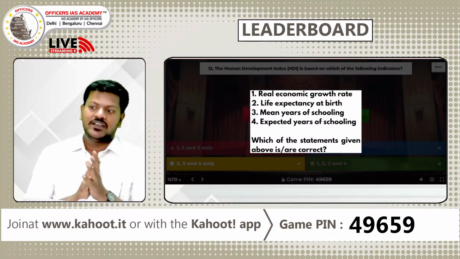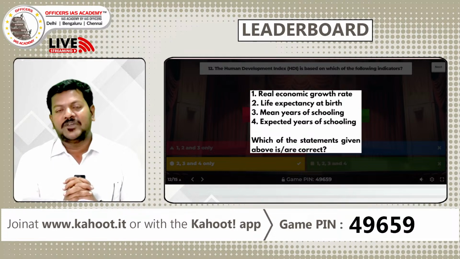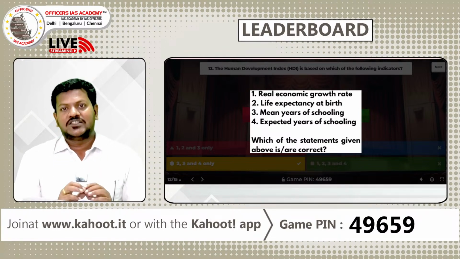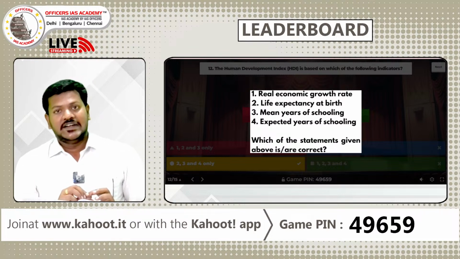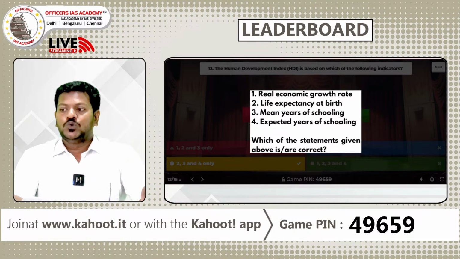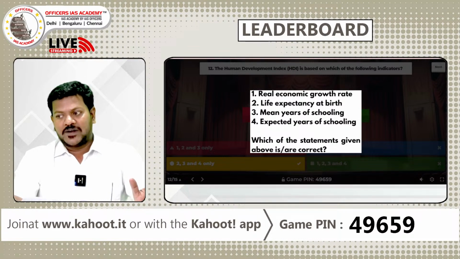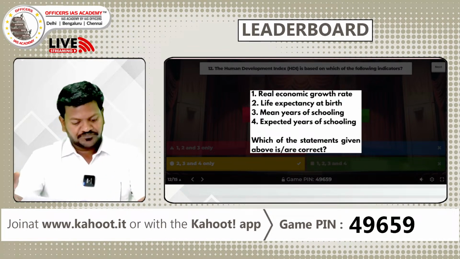So if you see the question statement, the first statement, real economic growth rate, that is wrong. It is not measured based on real economic growth rate, it is based on gross national income per capita. Then 2, 3 and 4 are correct: life expectancy at birth, mean years of schooling, expected years of schooling.